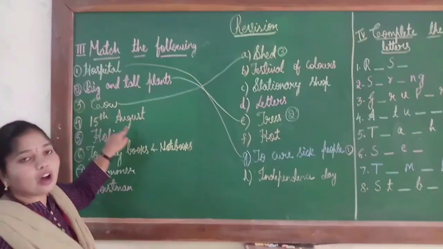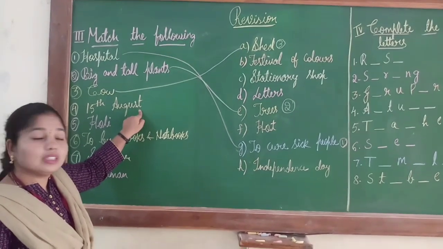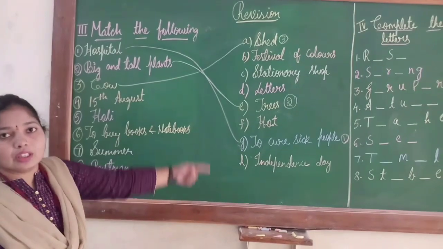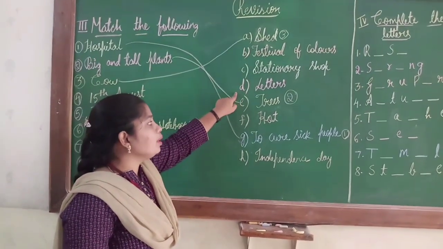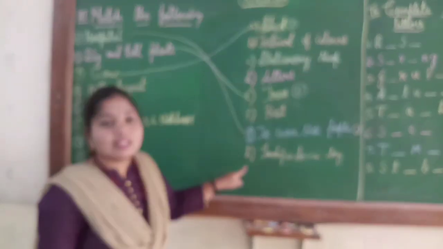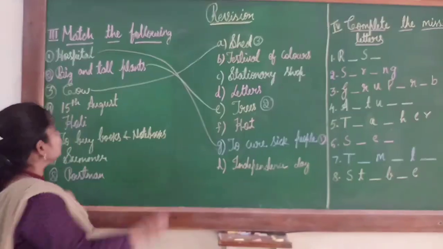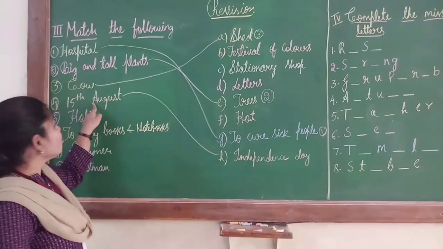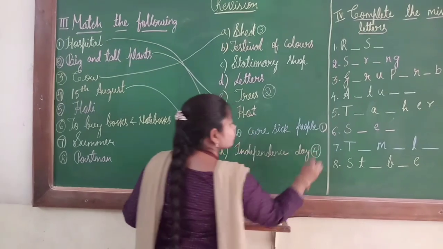Next, 15th August. Children, which day is 15th August? 15th August is celebrated as Independence Day. Here you check the options, children. Festival of Colors, Stationery Shop, Letters, Hot, Independence Day. So 15th August is celebrated as Independence Day. So I will join this 4th to H. Here the number is 4th. So I will write here as 4.